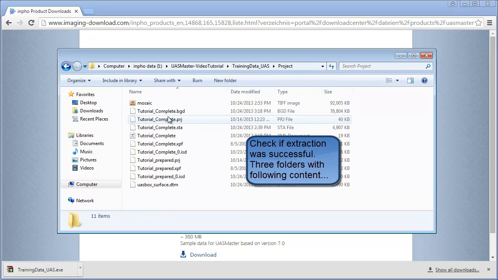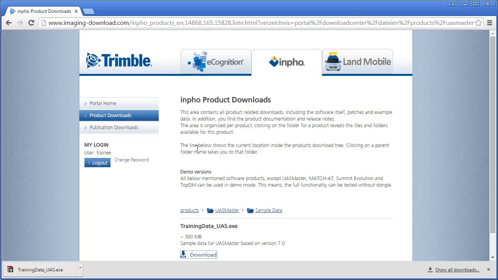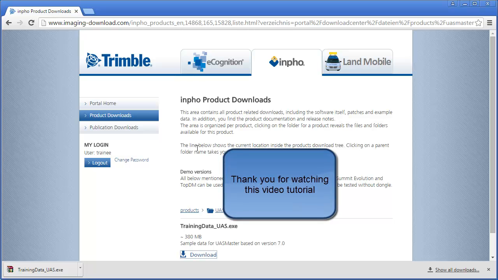The folder Project contains 2 project files, one with the completed project and one with a prepared setup for the tutorial. You are now ready to continue with the UASMaster tutorials with the sample data.